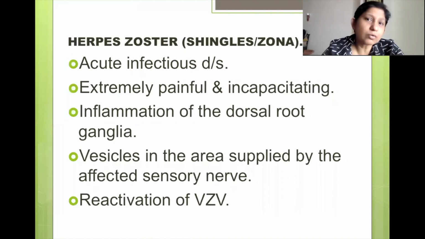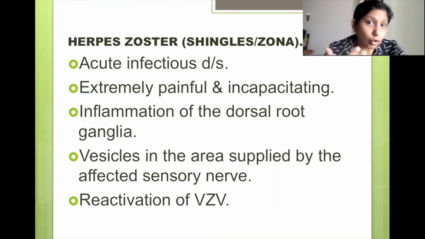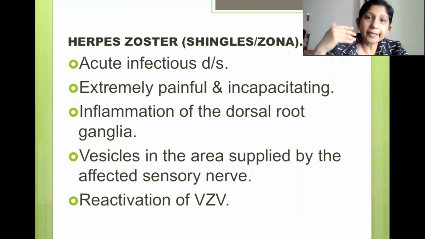Now the secondary infection caused by varicella zoster virus is called herpes zoster, also called shingles or zona. Now, as I said, this is a secondary infection. So there are certain differences, even though it is caused by the same virus, the features are slightly different, because the virus remains in the ganglia and has now got reactivated. The reactivation can be extremely painful and incapacitating. It will come out of the nerves of the ganglion and affect the nerves which that ganglion is a part of, and it would just affect that side of the body.